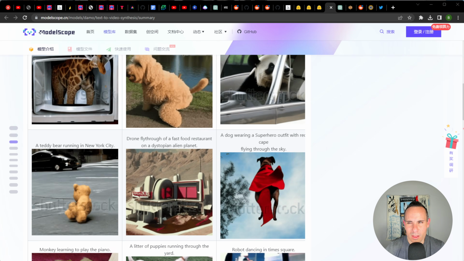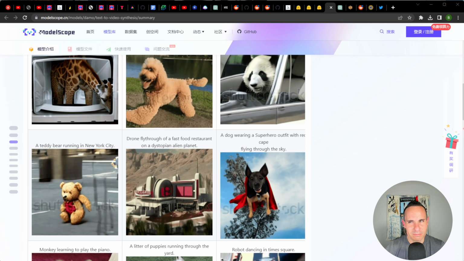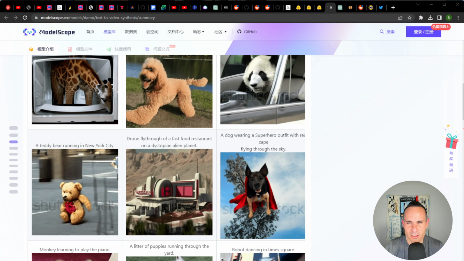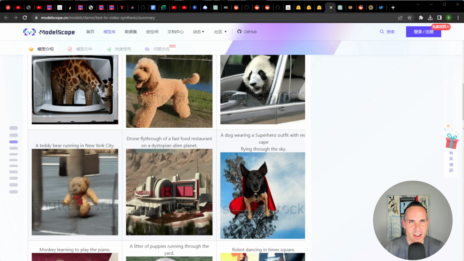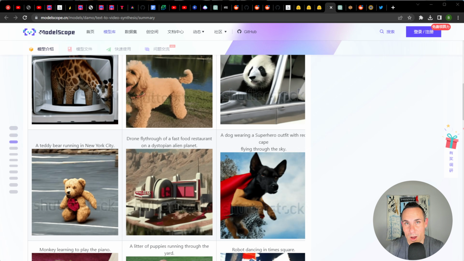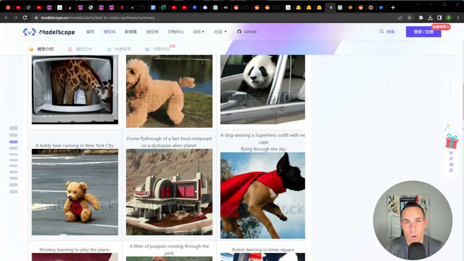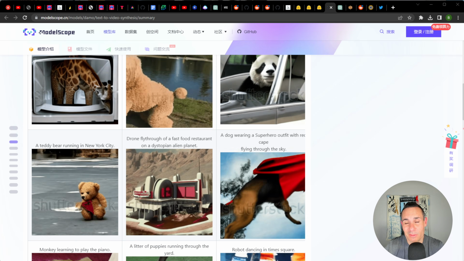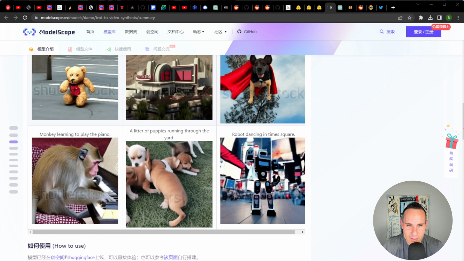As you can see, the quality of these isn't stellar, but you have to remember this is about where we were with Stable Diffusion just a few months ago. So I think this is going to actually accelerate pretty quickly. The other thing you'll notice, most of these have Shutterstock emblazoned in the background as a watermark. This was actually trained on 1.57 billion data points. Most of those came from Shutterstock. So the videos that you generate from this are mostly going to end up having that watermark on them. Just sort of something you have to deal with for now.